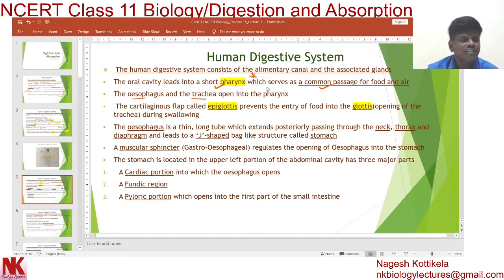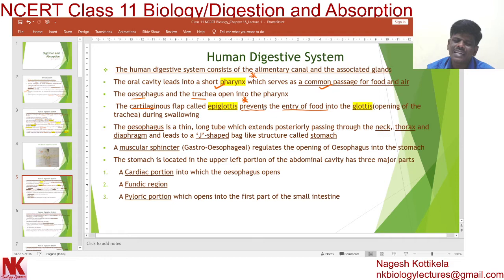Now one more important aspect, dear students, a very important question for your exams, is about epiglottis. Let's discuss what this is. A cartilaginous flap, called epiglottis, prevents the entry of food into the glottis. Glottis is a small slit or opening in the trachea, that is windpipe.